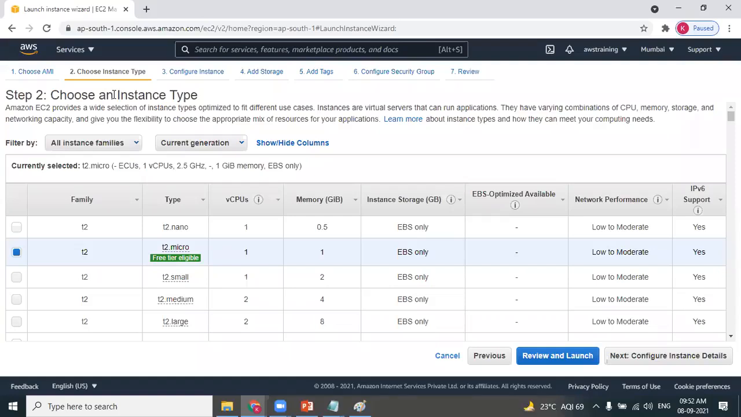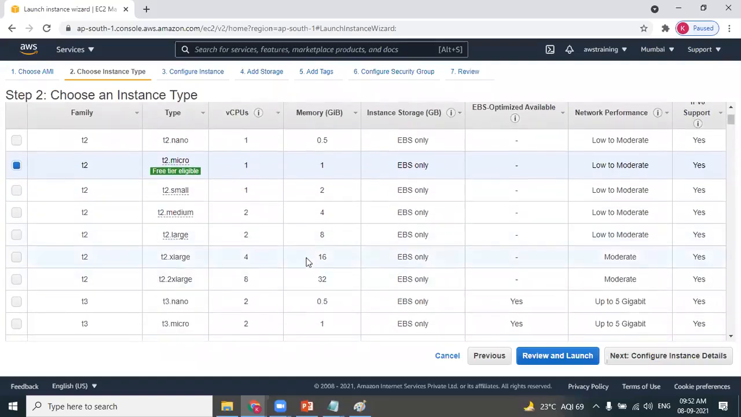Let's say if a client or business needs more, obviously with 1 GB RAM you cannot do anything. If you want a 16 GB RAM machine, or 32 GB RAM, you need to select the corresponding types. You can see here, this is 16 GB RAM with 4 processors, that is called T2 extra large. So if you want this particular configuration, you can select this. You have a lot of hardware configurations, and you can select as per the options.